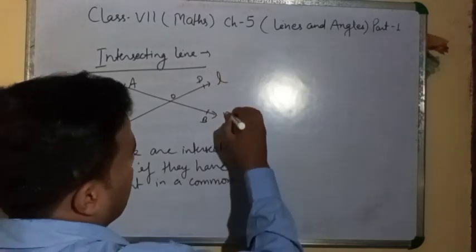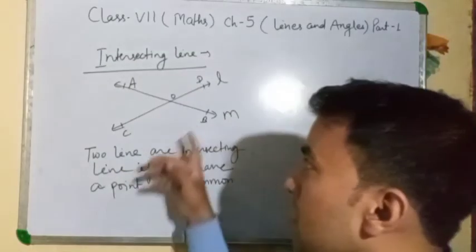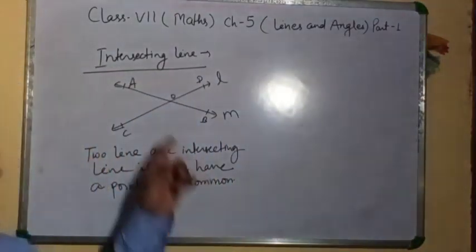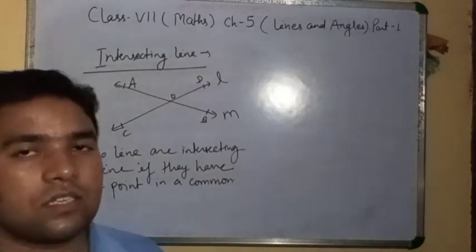This line is L, this line is M, and on L and M we have taken A, B and C, D. Clear? The intersecting point, the common point, is O. Clear? It is intersecting.